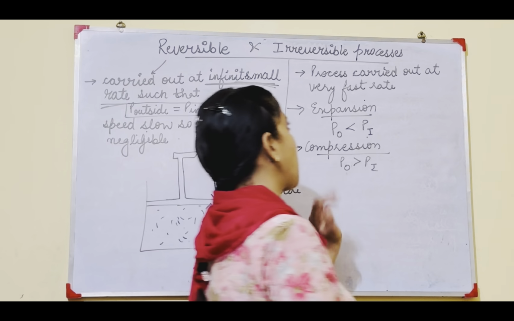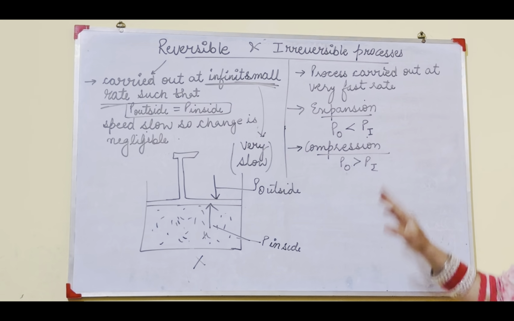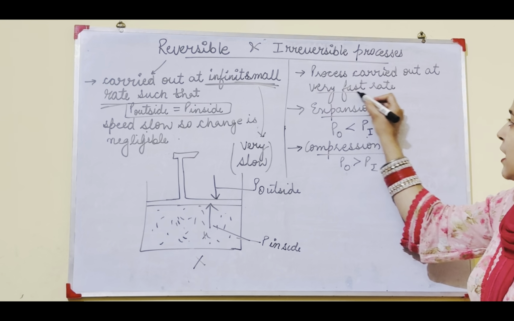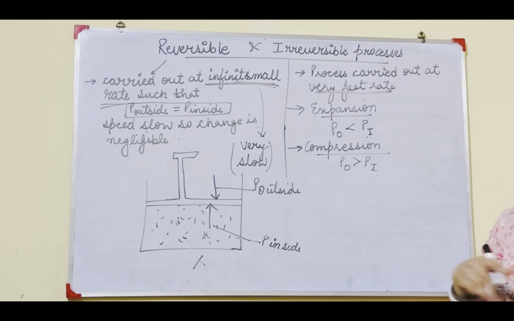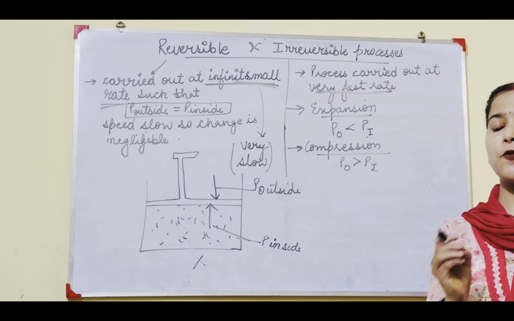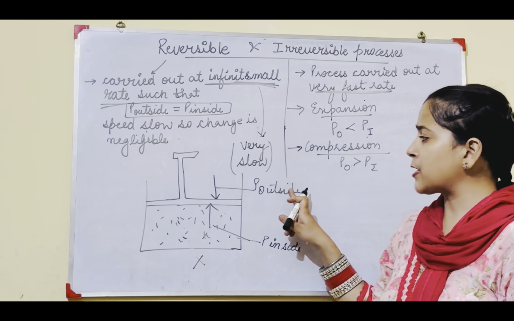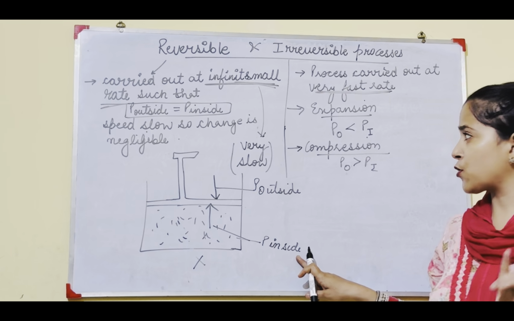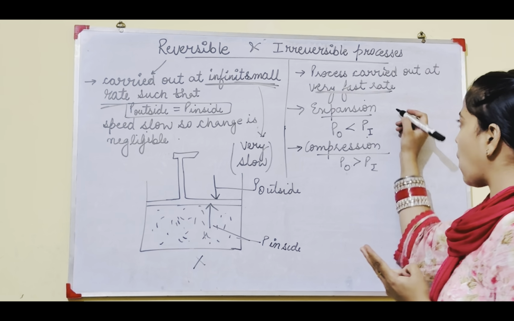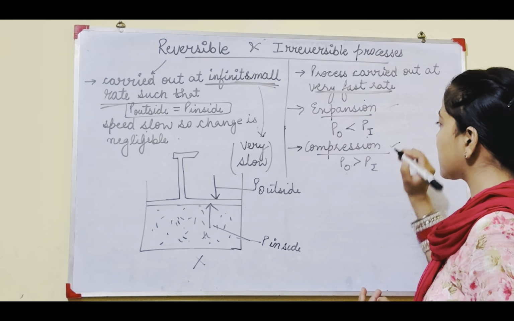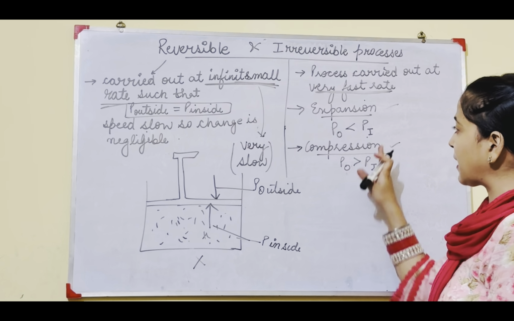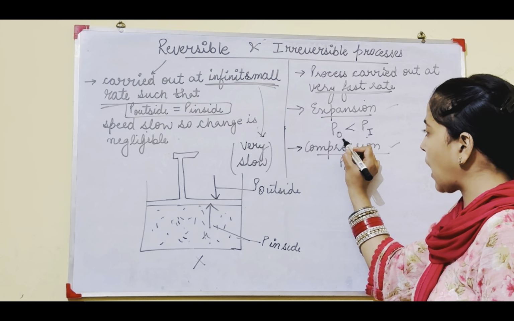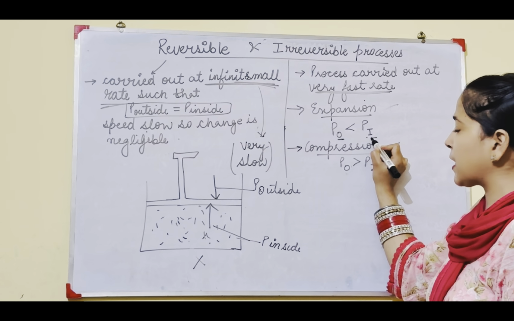Now we proceed to irreversible process. Irreversible process is that process which is carried out at a very fast rate. If it occurs at a very fast rate, then we clearly understand that its pressure outside and inside is not same. So here are two cases. One is expansion and another one is compression. What will happen in expansion? In case of expansion, P outside is less than P inside.